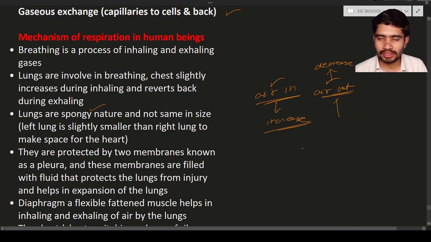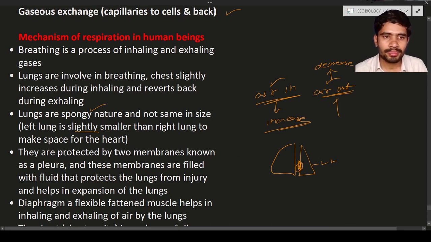The lungs are spongy in nature and not the same in size. There are two lungs, the right lung and the left lung. Here you can see the left lung is slightly smaller than the right lung. Why? Because on this side there is a lung and there is also the heart. To provide space for the heart, the left lung is slightly smaller.